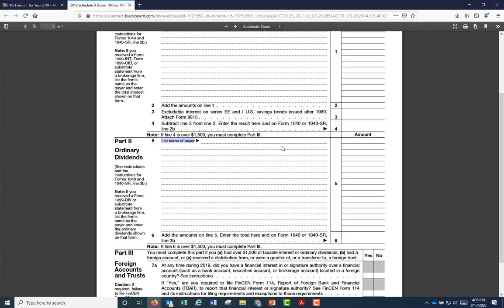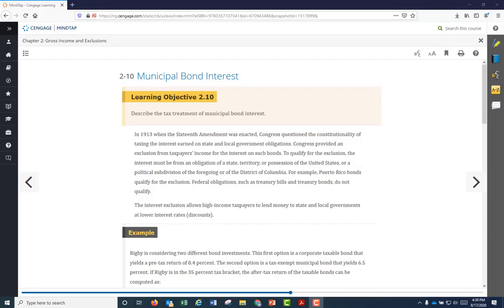So we would input the name of the payer, which is probably some type of bank or financial institution, and the amount, for example, 700. List out all of the names of the financial institutions, sum up the amount, and input that in box number 6. Then carry this balance over to Form 1040. Enter in line 3B.